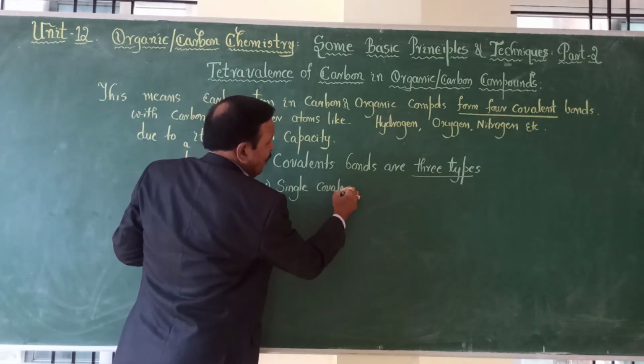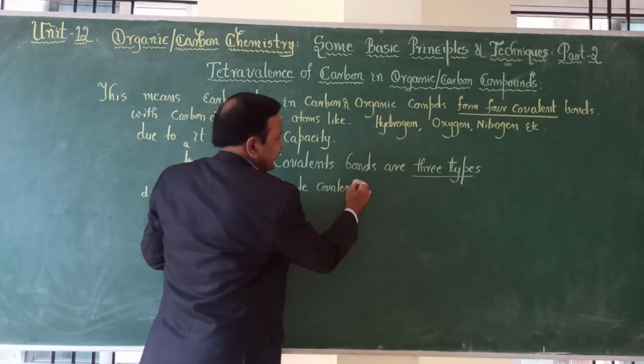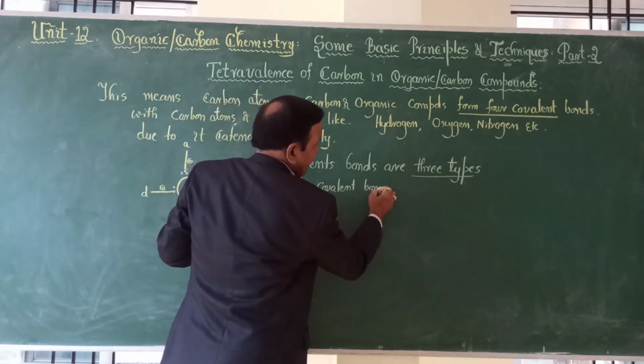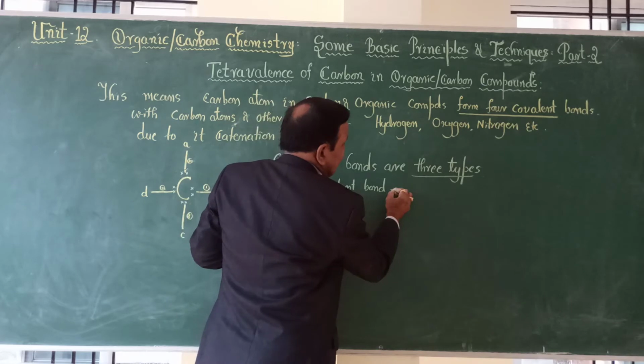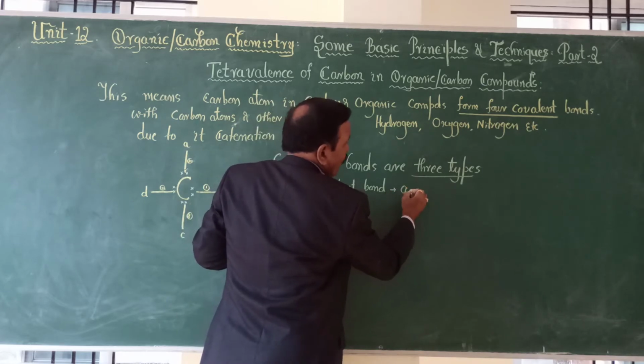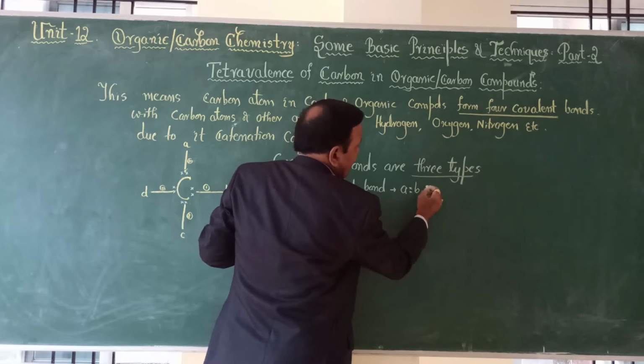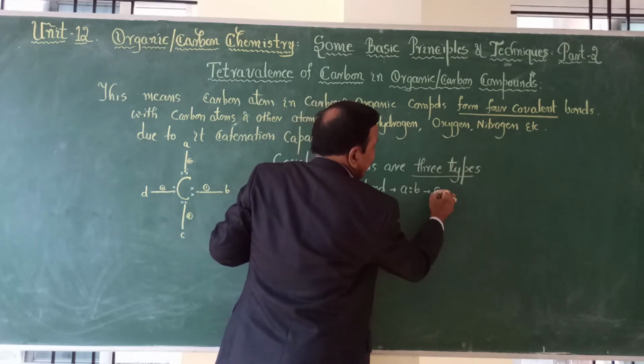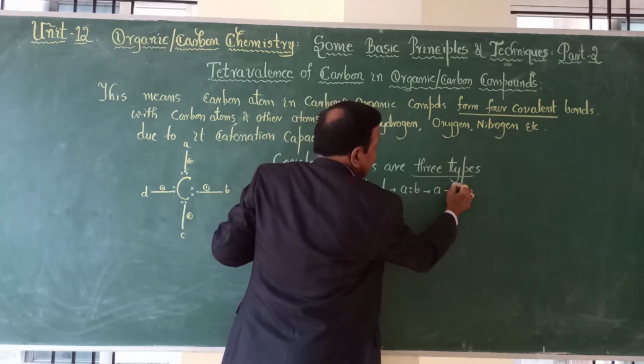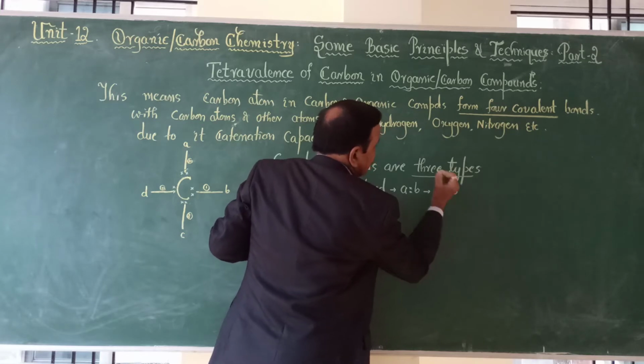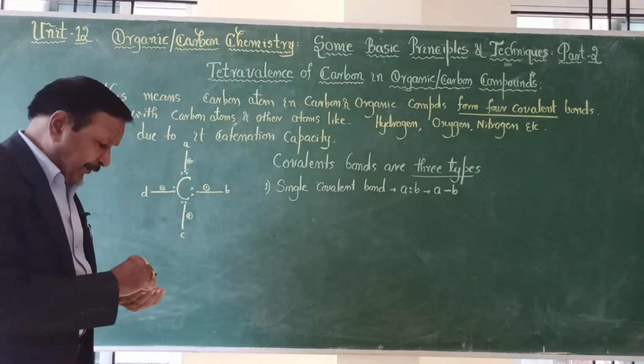First, the single covalent bond, formed by sharing of 1 pair of electrons, 1 electron by each, and this is shown by A dash B. This is called a single covalent bond.